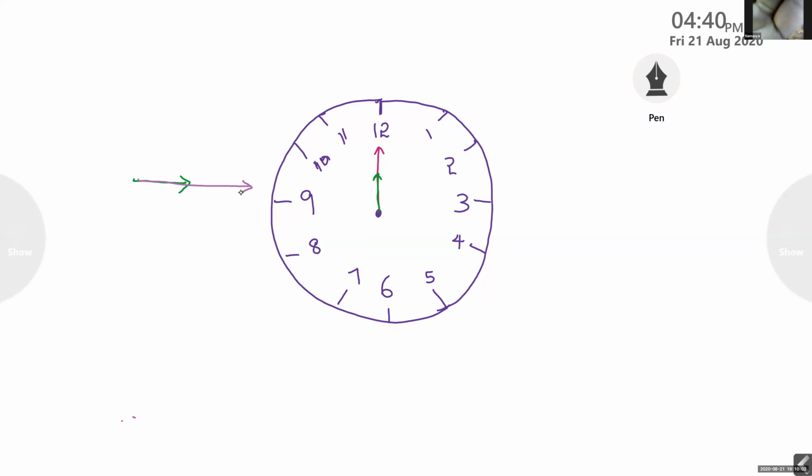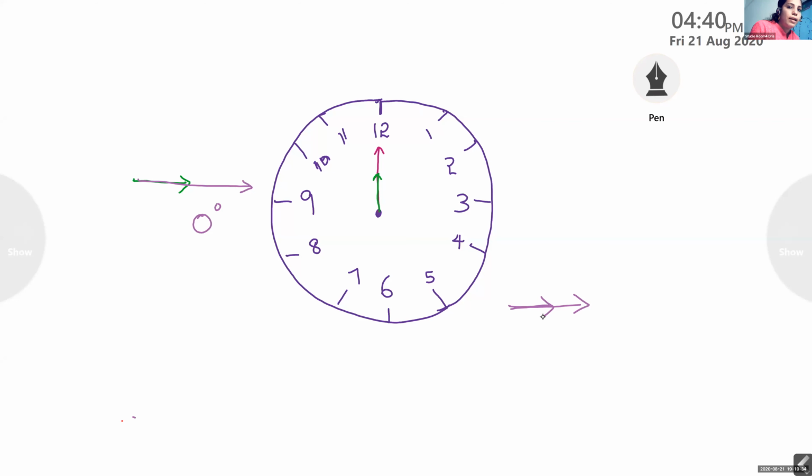Did you understand? Yes, ma'am. No angle formed. I can write that the angle's measure as 0 degree, because the minute hand and the hour hand did not move. That is one over the other. It will lie on the top of the other. Clear? The minute hand and hour hand are lying on the top of the other. There is no angle formed.